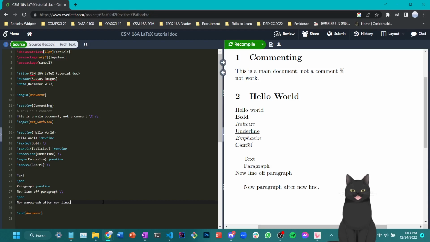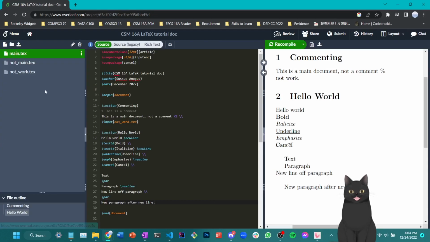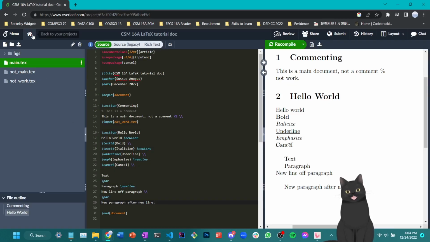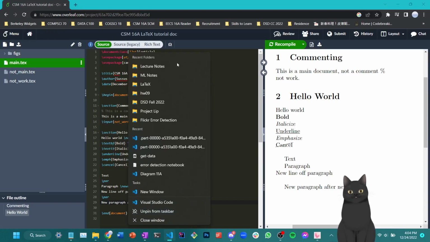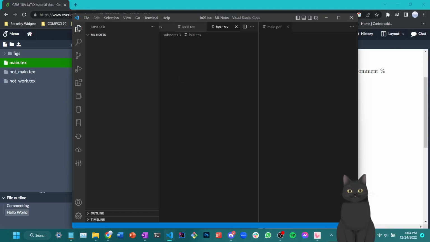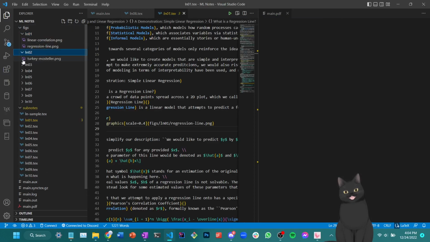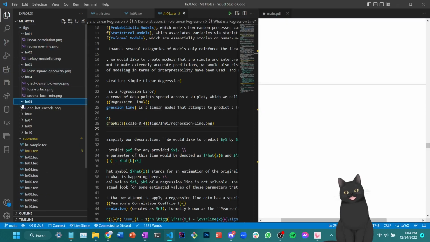Now let's talk about how to paste images, because a lot of times your math documents would probably also have images. Before that, let me talk about a common practice of organizing your images in CSM files as well as in your own personal project. You'll probably like to organize your images in a separate folder. For me, I usually call this separate folder for images figs. And let me show you another example of how I organized figs before. So as you can see, I organized pictures in this folder called figs here, which every subfile has a set of images that it contains.